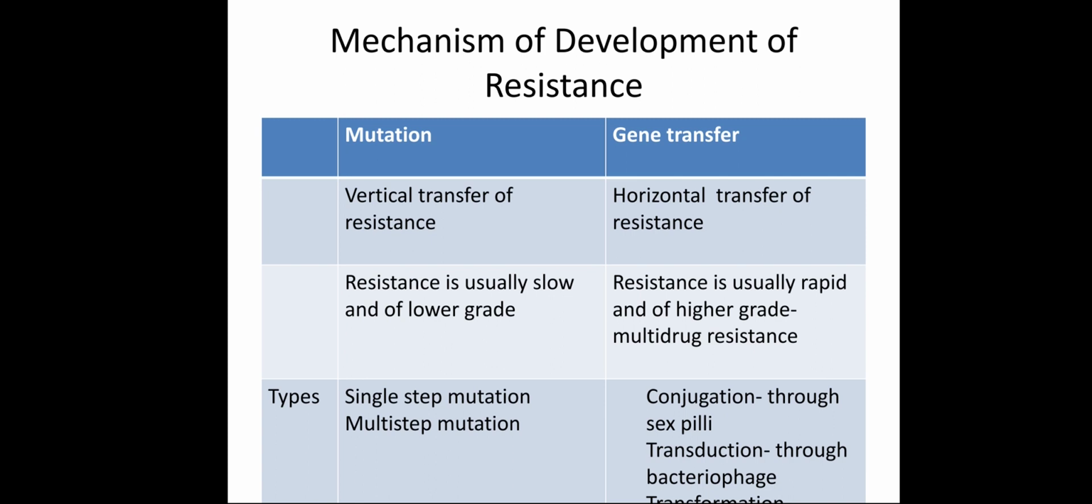And through gene transfer, whether it is conjugation, transduction, or transformation, what happens? The gene transfer is horizontal. Resistance is transferred from one bacteria to another. Horizontal transfer, not vertical, not to its progeny. Resistance is usually slow and of lower grade in mutation, while through gene transfer it is rapid and of higher grade. Multi-drug resistance is developed through gene transfer.